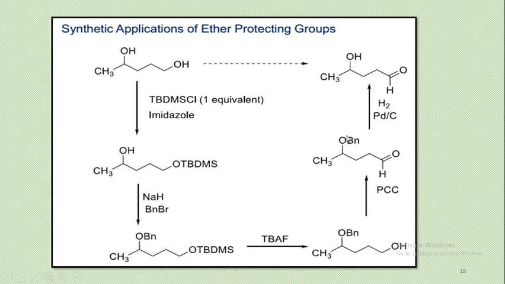And in the last step we use the deprotection for the Bn, that is the benzyl ether, by using H2, Pd/C. H2, Pd/C is used for the selective deprotection of only the benzyl ether into this OH. And here we got our desired product in which only the primary alcohol is oxidized into this aldehyde.